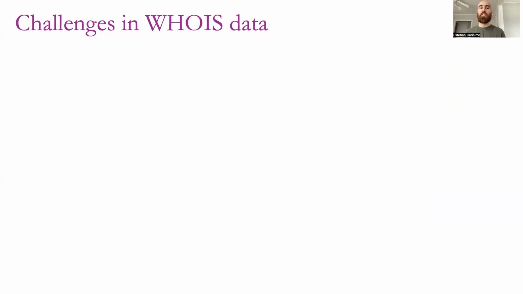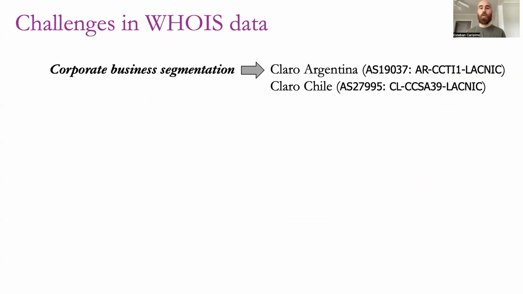And as I was saying, WHOIS faces a lot of challenges to identify sibling ASes, and we're going to discuss a few of them now. One example is that large corporations separate their business units into different legal entities. And different legal entities are going to have different organization IDs given the allocation policies of the RIRs. This is the case of Claro, a large mobile operator that operates in Latin America. And these are Claro's subsidiaries in Argentina and Chile. We can see that they have different organization IDs in WHOIS records.